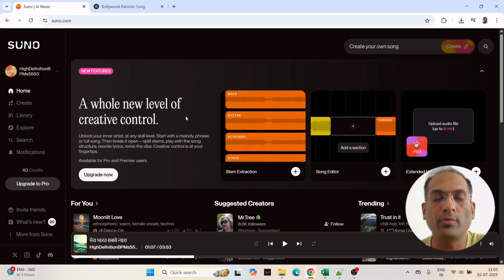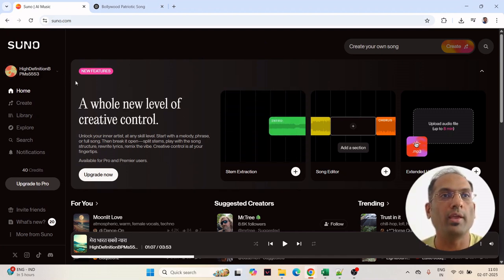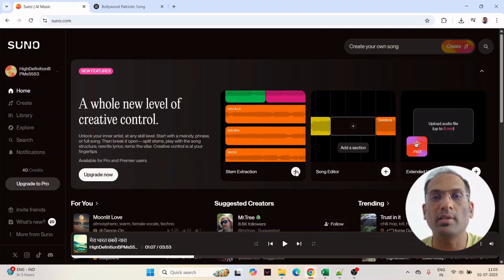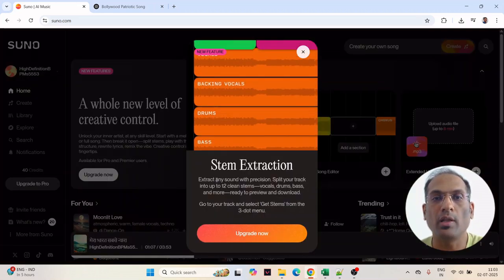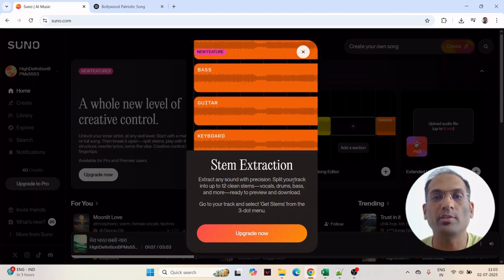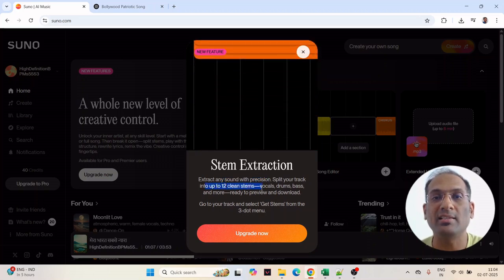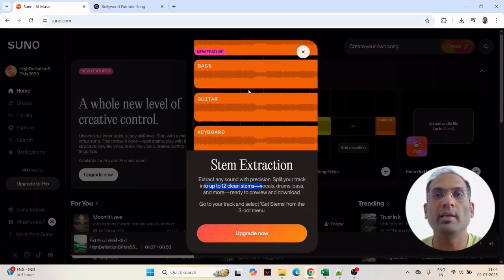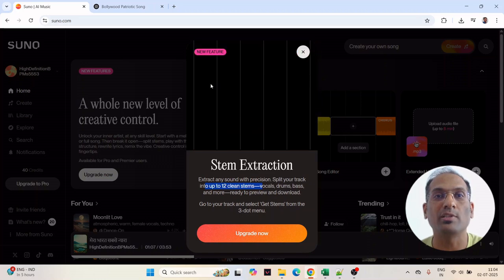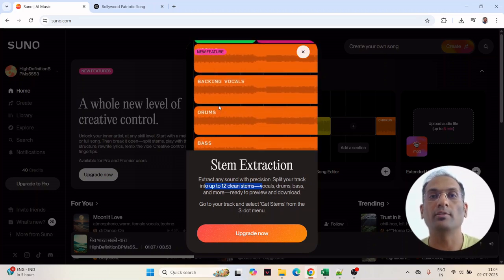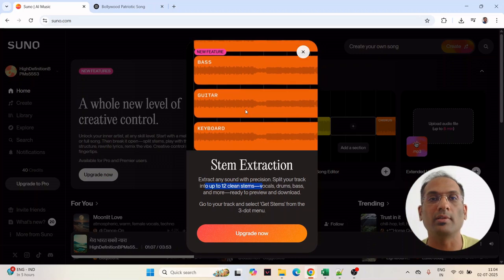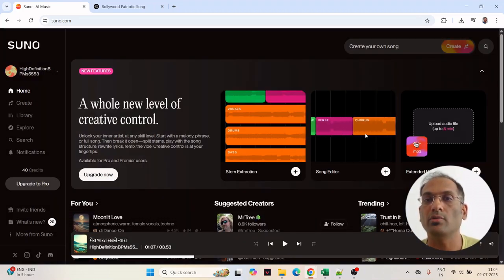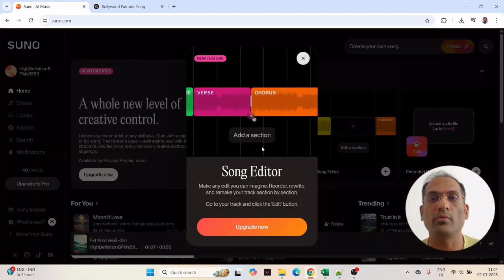Now let's take a look at some of the other features that are offered by Suno AI. So if you look here in the home screen, here you can see stem extraction. So which allows you to extract any sound with precision, splits a track into 12 clean stems with vocals, drums, beats. So if you wish, you can basically edit your songs. You can extract specific sounds of the music like drums, guitar and whatever. Then if you wish, you can also edit your songs here. So you can add the song of your choice.